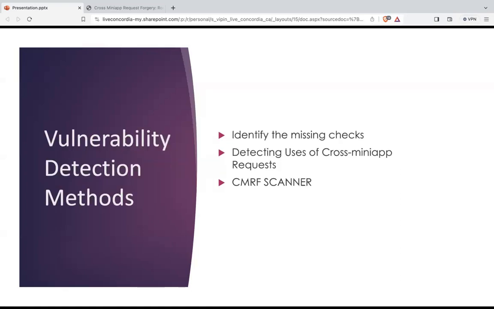So now the vulnerability detection method, we are going to talk about it. First, identifying the missing checks. Basically, when the first mini application and the second mini application are communicating, at every communication step there should be a check of the application ID. If it is not checking the source, the authenticity of the data that it is receiving, then we call it a missing check. To identify these kinds of vulnerabilities, the first and foremost thing is to identify the missing checks inside the code. After that, detecting uses of cross mini-app requests.